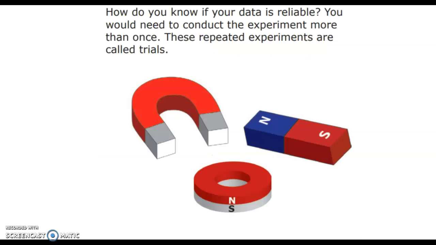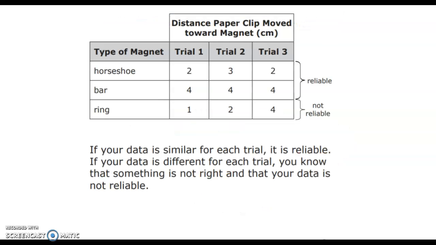How do you know if your data is reliable? You would need to conduct the experiment more than once. These repeated experiments are called trials. If your data is similar for each trial, it is reliable. If your data is different for each trial, you know that something is not right and that your data is not reliable.